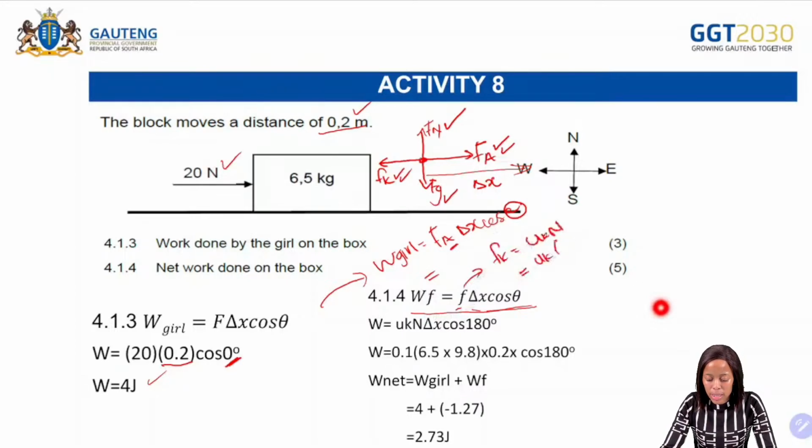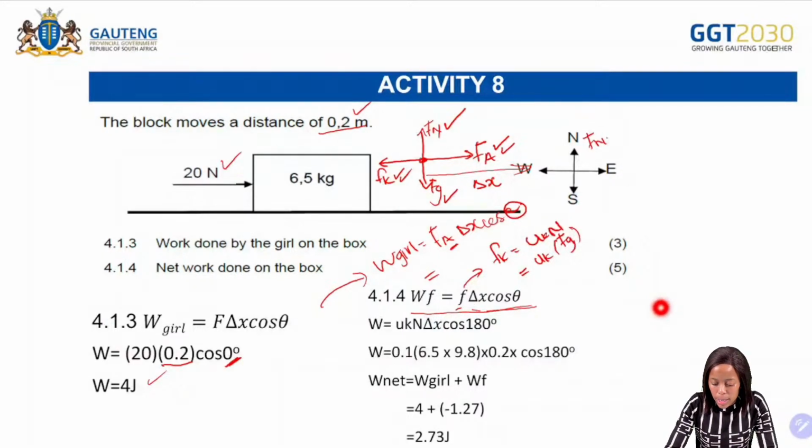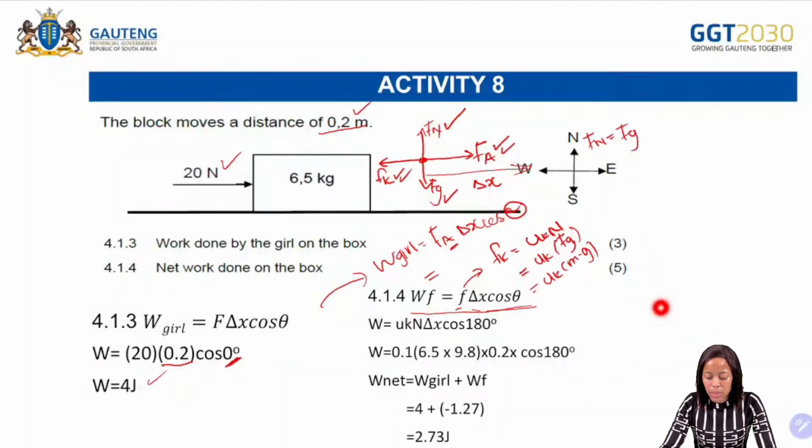So this one is just on a horizontal surface. So it means that the normal force Fn will be equal to Fg. So therefore mu k, when we break it down, it becomes mass times the gravitational acceleration.